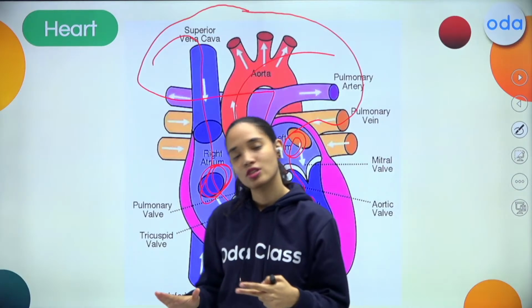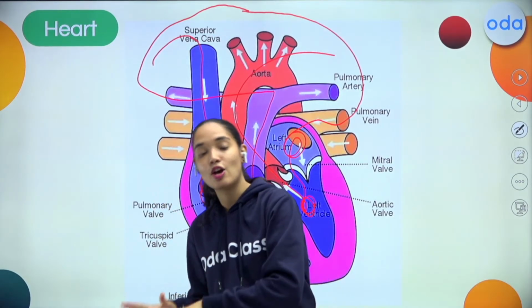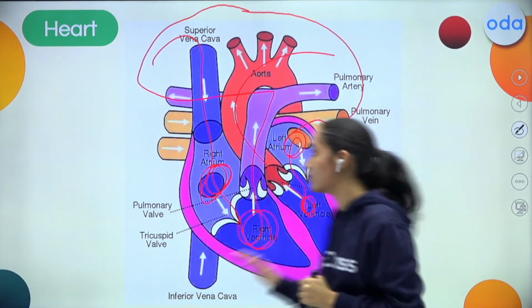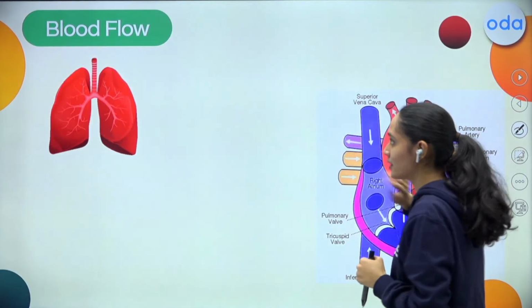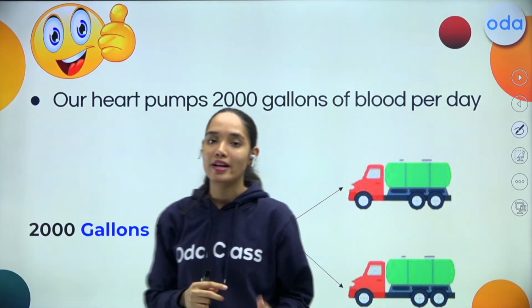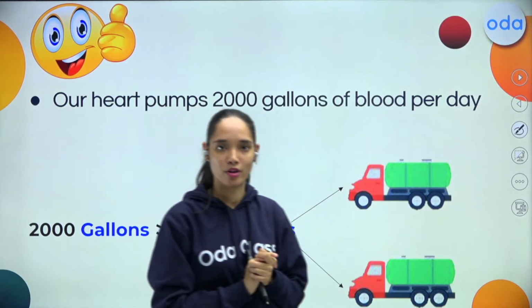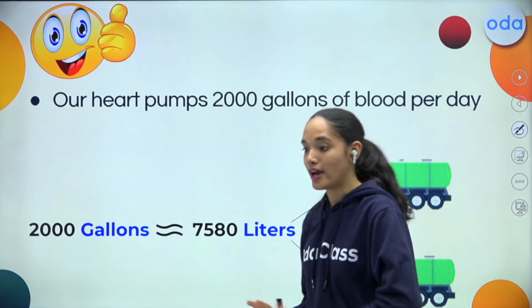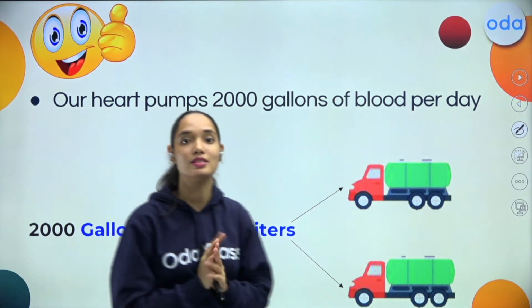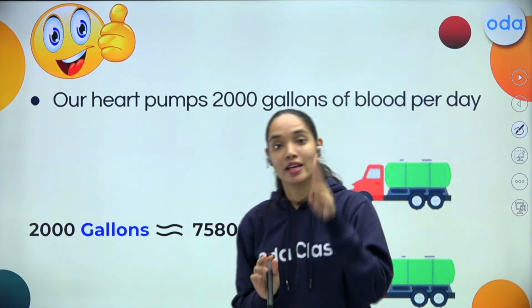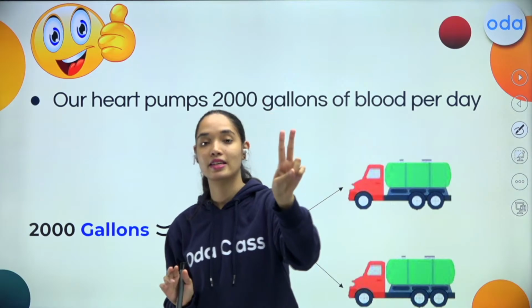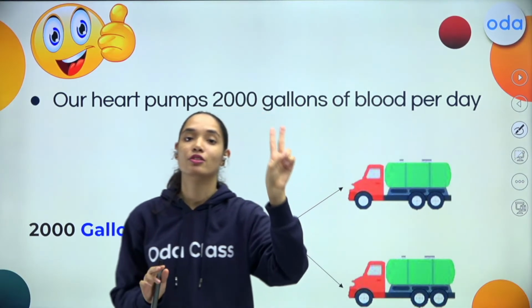First in deoxygenated form, right? Now this deoxygenated blood is sent to the lungs. From the lungs, it is converted into oxygenated form, and now this blood is sent to the various parts of the body, right? So this is known as double circulation. It is known as double circulation, because the blood is flowing twice in the heart before it is circulated to the various parts of the body.